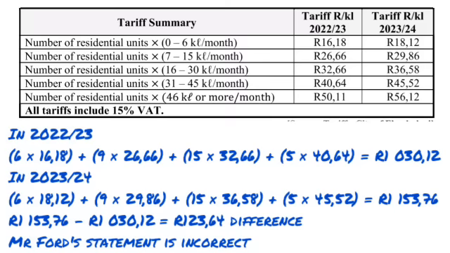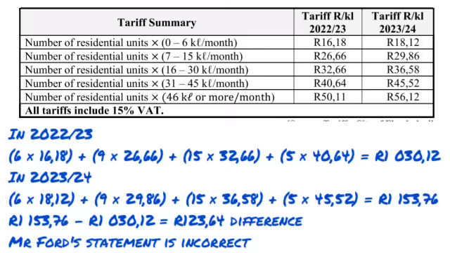Then in 2023/2024, I'm going to do the exact same thing, except this time I'm using the 2024 prices, and in the end it gives me 1,153 and 76 cents. Remember, his claim said that the difference between these two amounts is going to be 300, meaning that from 2022/2023 to 2023/2024 I had increased by 300.